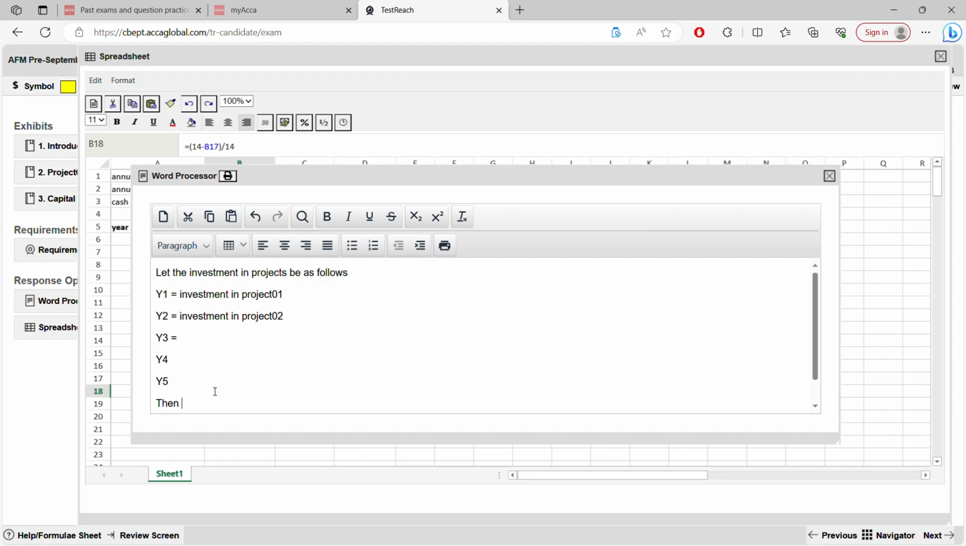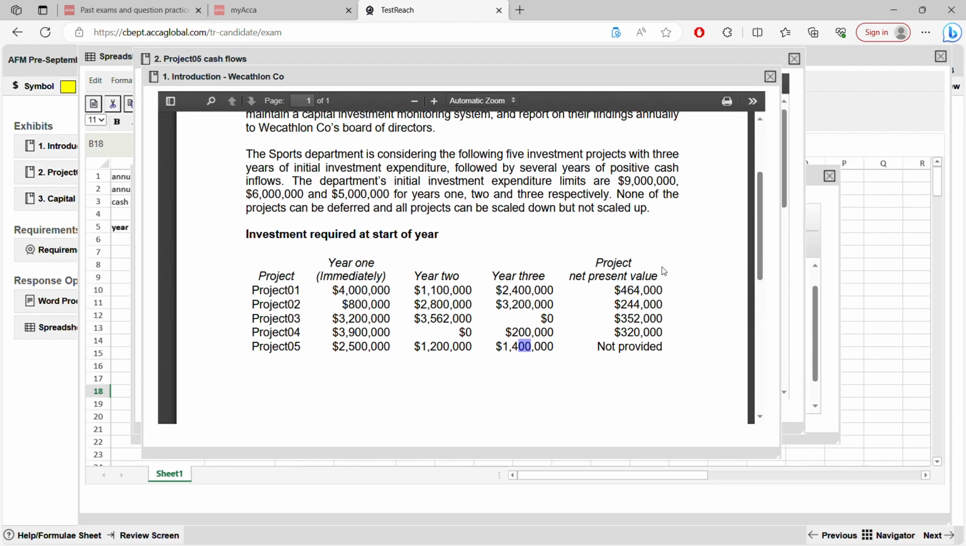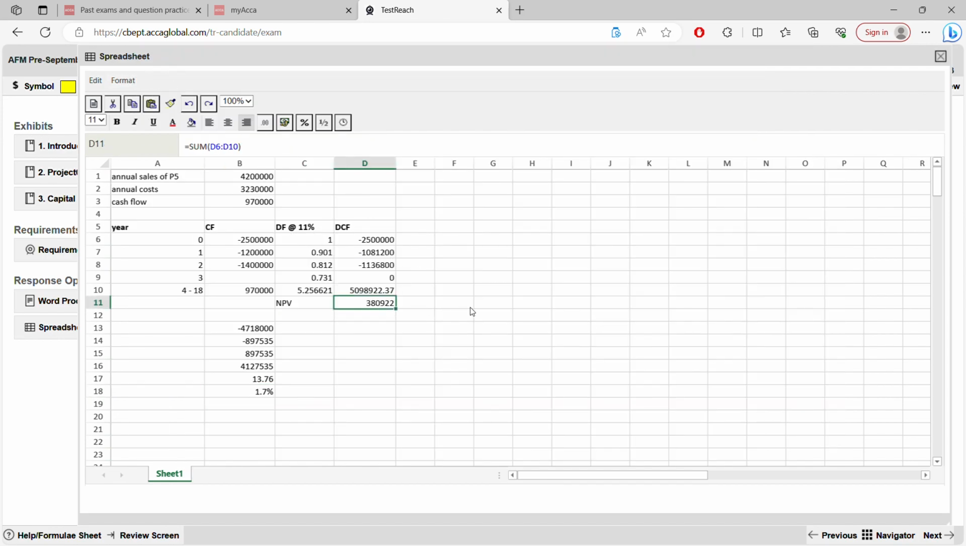Then, the objective is to maximize net present value. Now take all the 5 projects' net present value. Where will you get it? Exhibit 2. Sorry, exhibit 1. They have already given 464,000, 244,000, 352,000, 320,000, and this one we recently got here. Project 5. Where is it? 380,922.